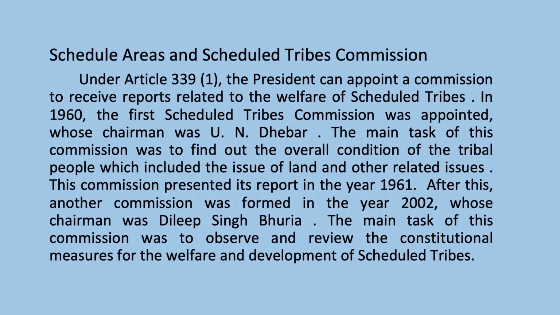Scheduled Area and Scheduled Tribes Commission. Under Article 339(1), the President can appoint a commission to report on matters related to the welfare of scheduled tribes. In 1960, the first Scheduled Areas and Scheduled Tribes Commission was appointed, whose chairman was U.N. Dhebar. The main task of this commission was to find out the overall condition of the tribal people, which included the issue of land and other related issues. This commission presented its report in the year 1961.